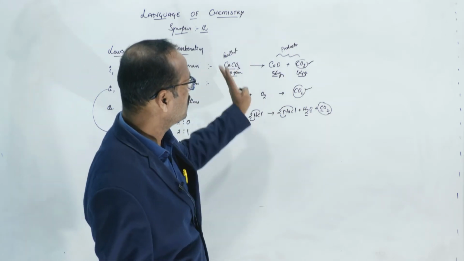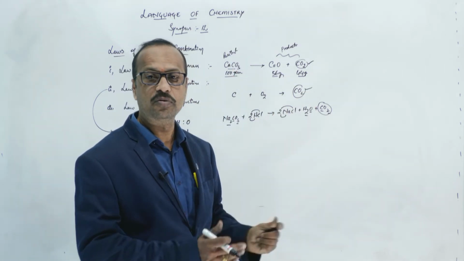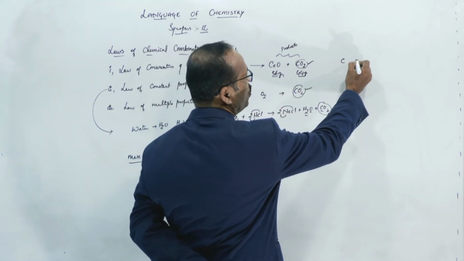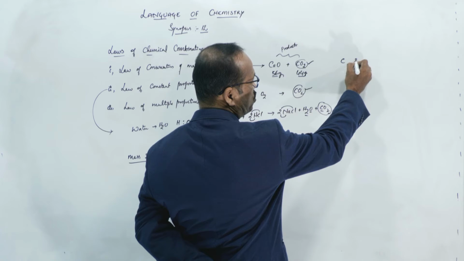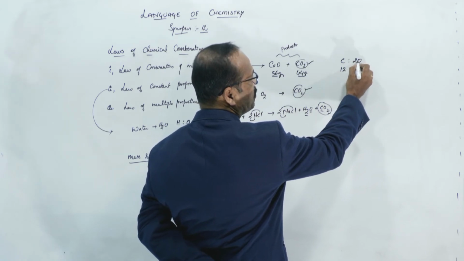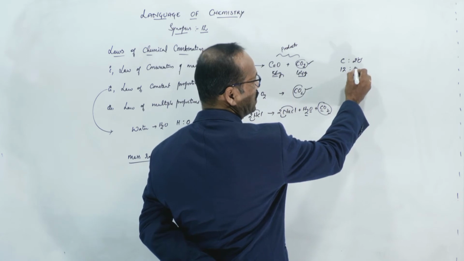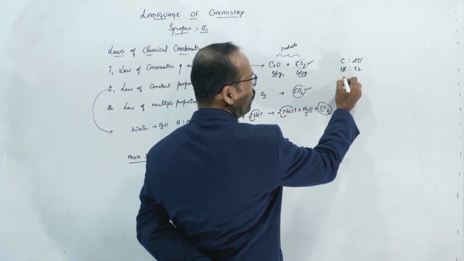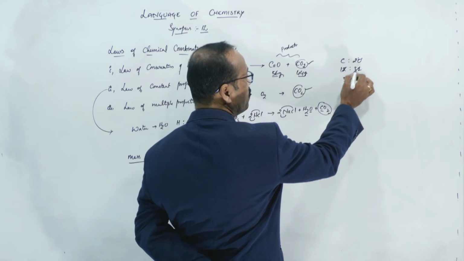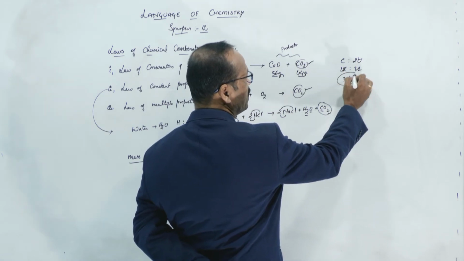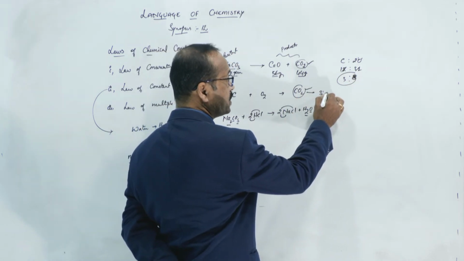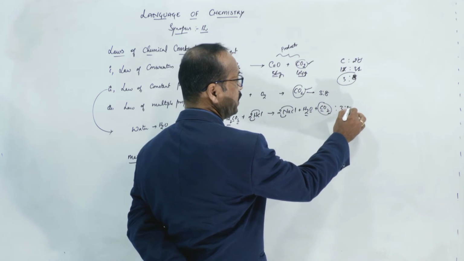This is another method, this is another method, different compounds, and I am getting the carbon dioxide. But if I check the ratios of their masses, carbon 1, 2 oxygens, right? You know that carbon atomic mass is 12, right? And oxygen atomic mass is 16. 16 twos are 32, right? Now if I cancel with 4, 4 3s are 12, 4 8s are 32. So the ratio of carbon and oxygen in carbon dioxide is 3 is to 8. If I see here, here also the ratio should be 3 is to 8. Here also the ratio is 3 is to 8 only.